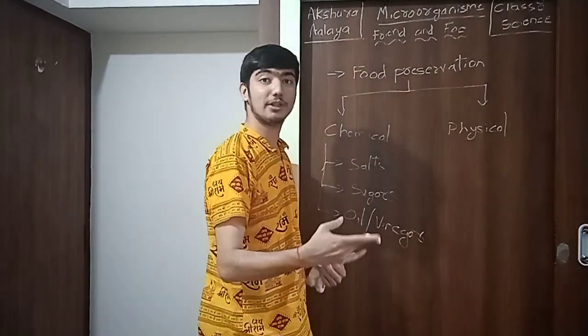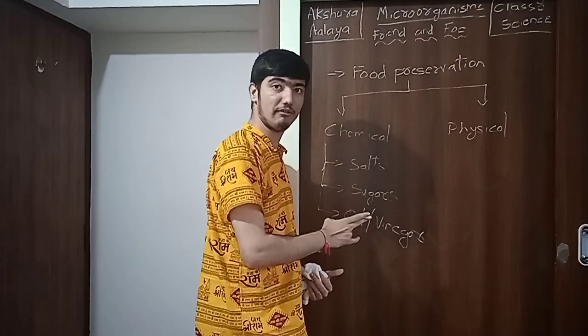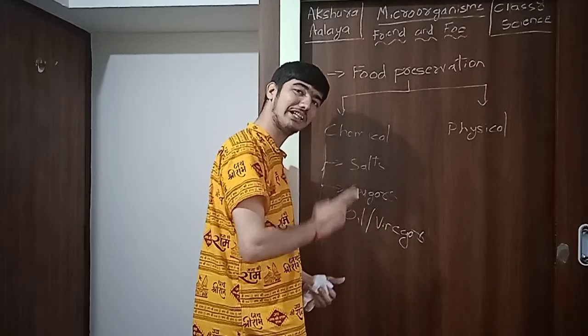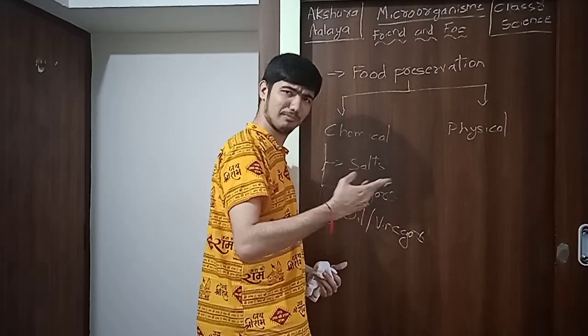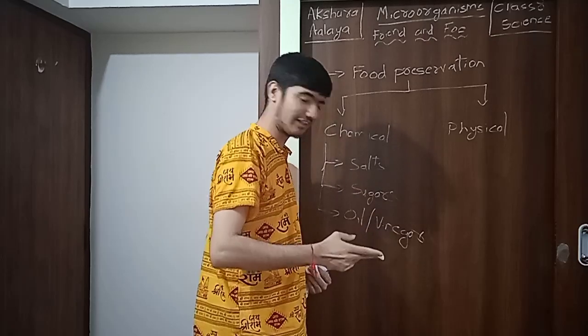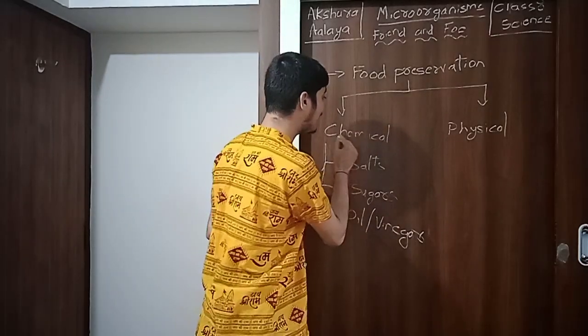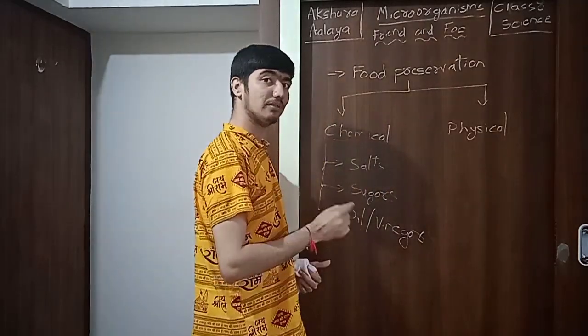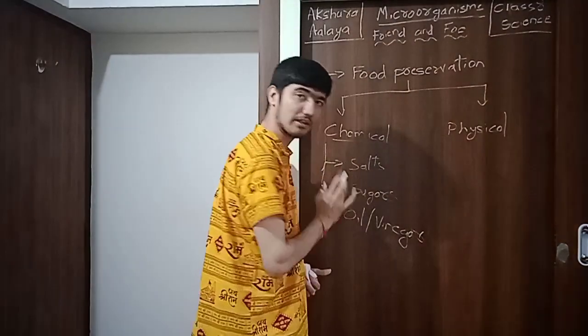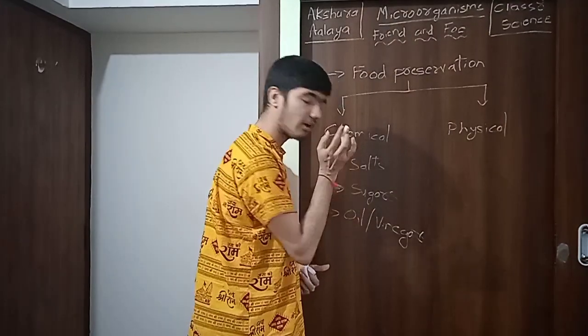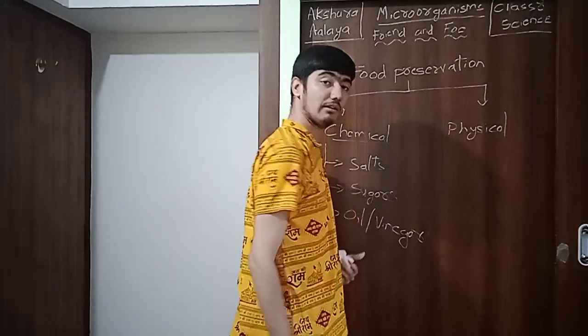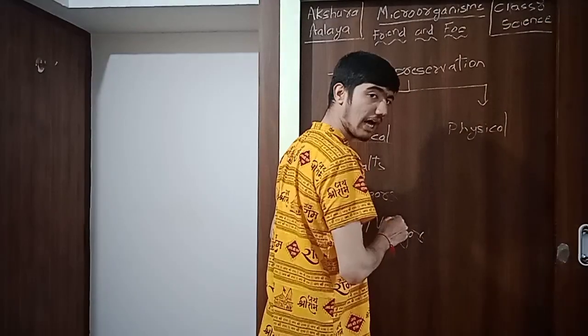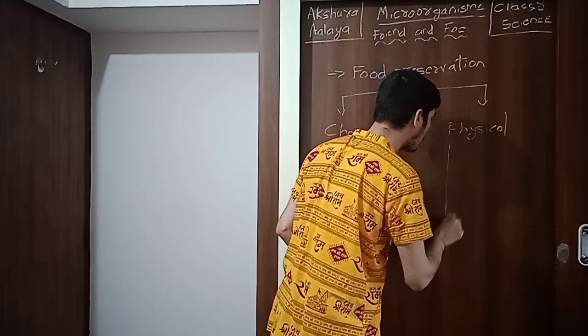Mustard oil is said to be a very good preservative, and it has also been used in many recipes in Indian cuisine. These are chemical preservatives: they use chemical compounds like salt, sugar, oil, vinegar. Physical food preservatives use heat or cold.